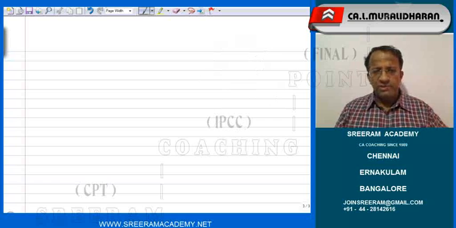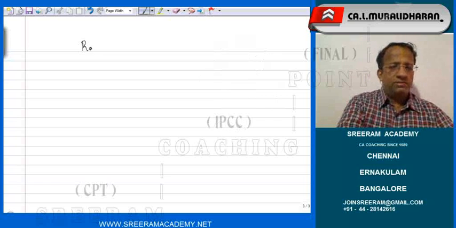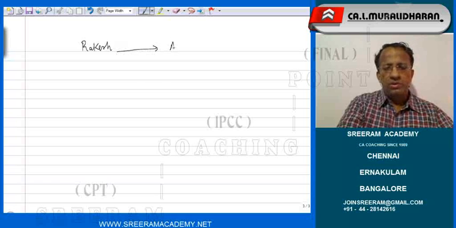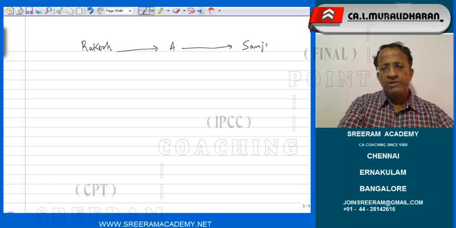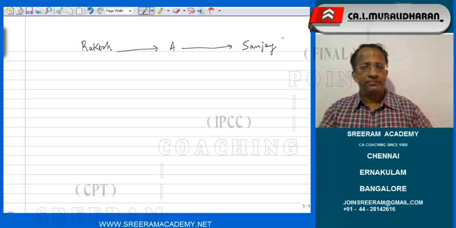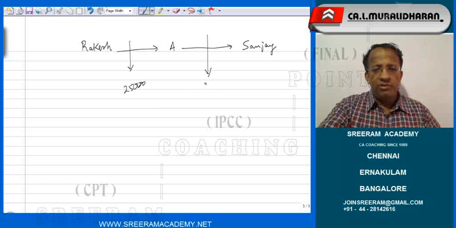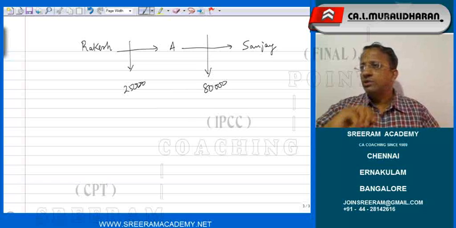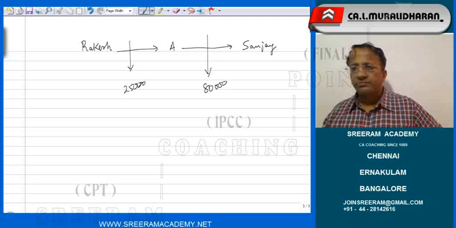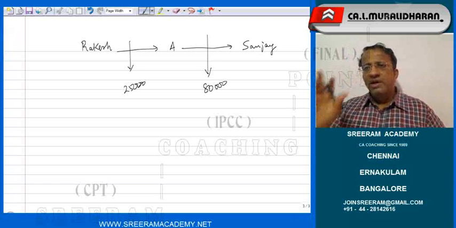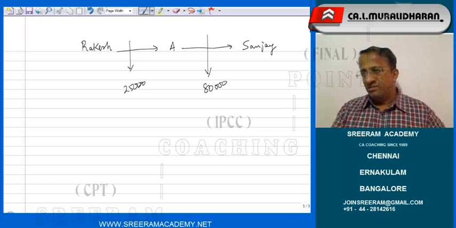I will just sequence it this way. Rakesh was the original owner. He gifted it to Mr. A, and finally it was sold to one Mr. Sanjay. Rakesh also received 25,000 rupees and A also received rupees 80,000. Are you understanding? So now, the question is how this indexed cost of acquisition will be applied.